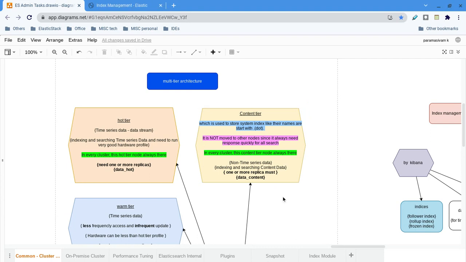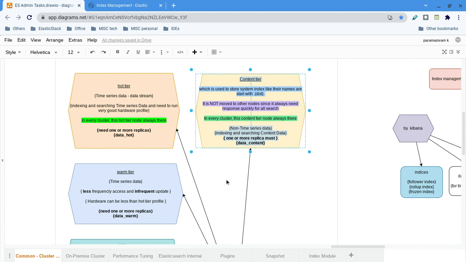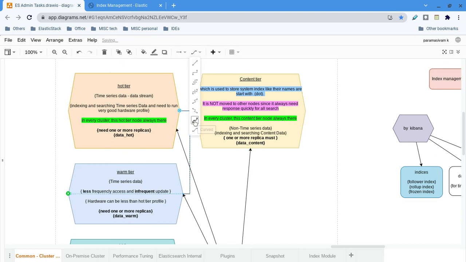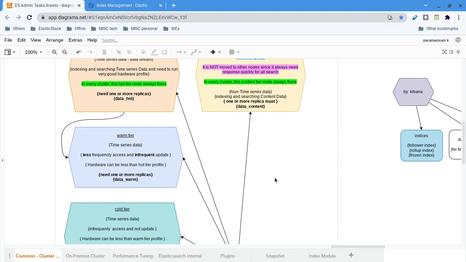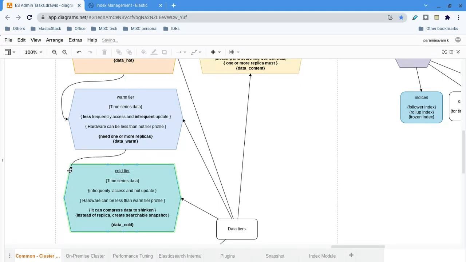So I think I have covered everything. Since it is content, it is not moved to any other node. Oh, I forgot to add one important thing. Let me add it here and change the arrow type. Let me pull it here. Okay, so data moves like this only. That is what I want to draw.